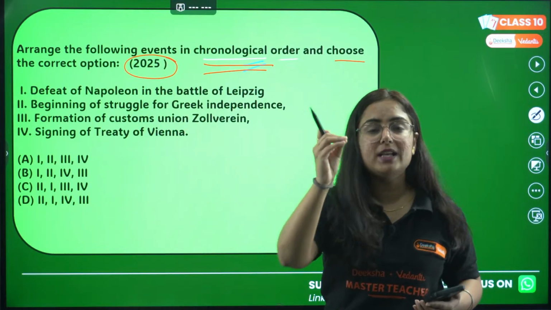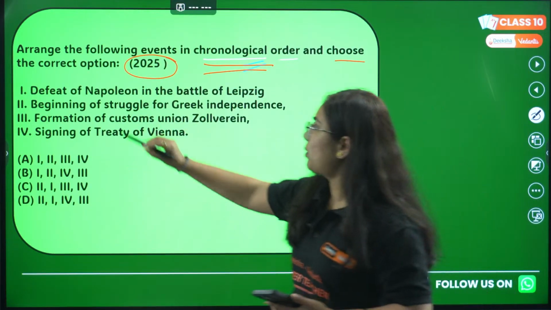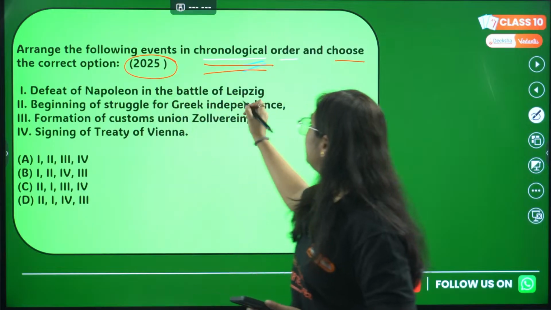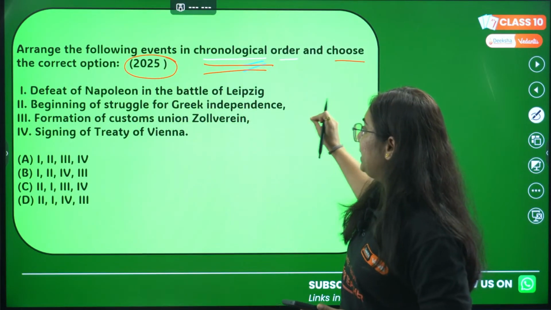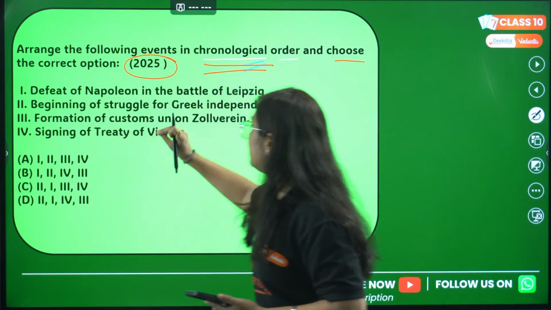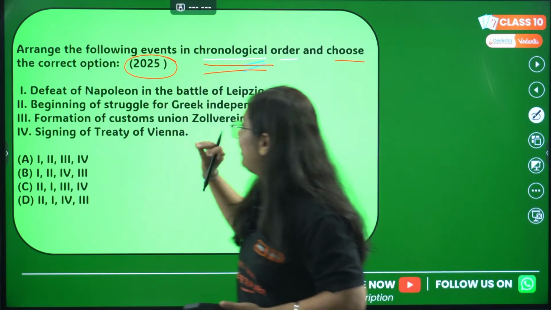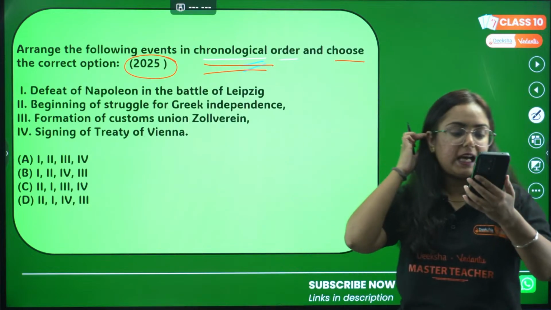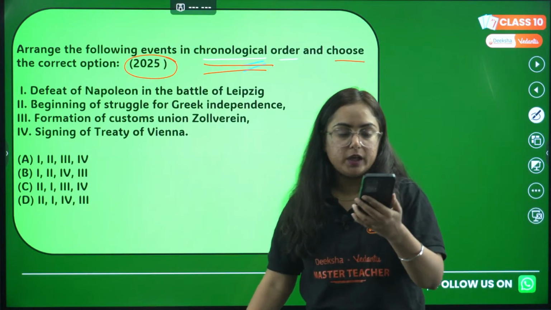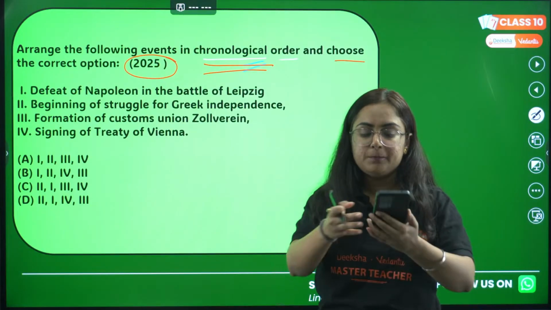2025. Arrange it in sequence. Point number 1, defeat of Napoleon in the Battle of Leipzig. 2, beginning of the struggle for Greek independence. 3, formation of the customs union Zollverein and signing of the Treaty of Vienna. Try to answer it. I can see Rifat also here in the live chat. Welcome Rifat. Give the answer.